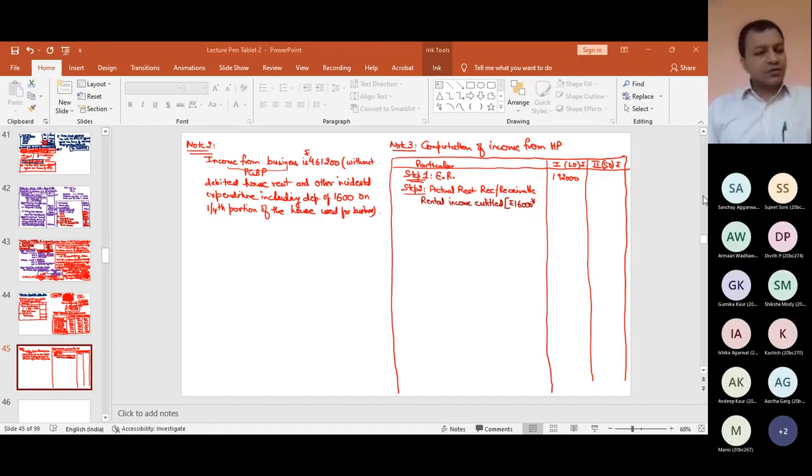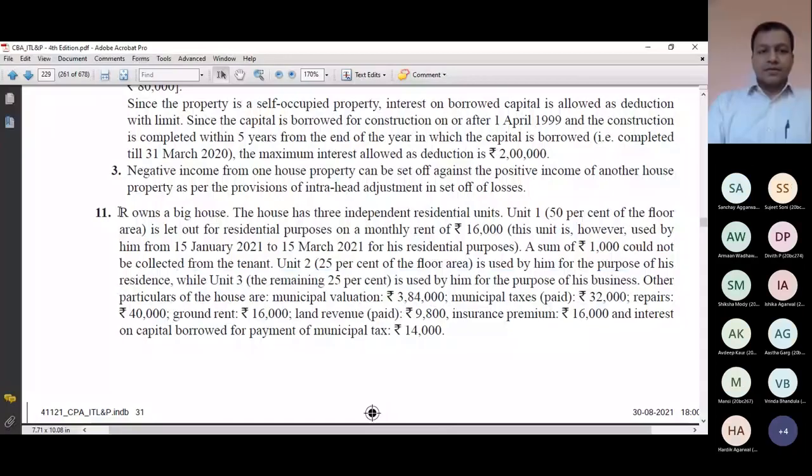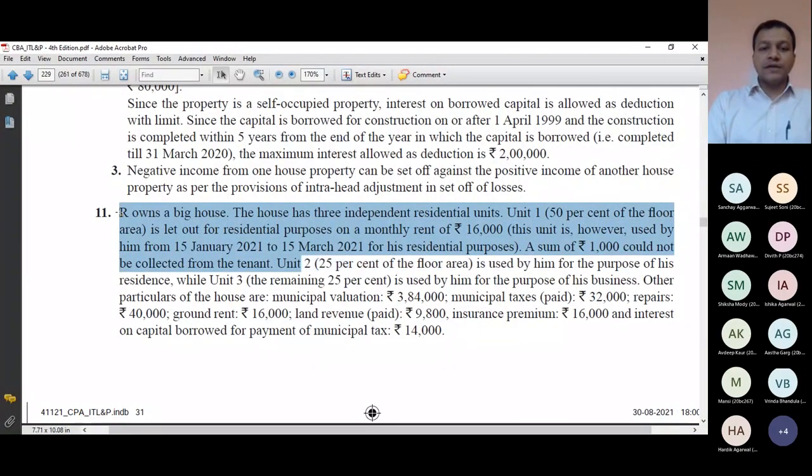It's very easy. Just read the first 3 lines of the question, and you can get the answer from them. How much is rental income entitled? 16,000 into how many months? This is my let out house, and this is the value given for the let out portion. After reading these lines, I can easily tell how much is rental income entitled.